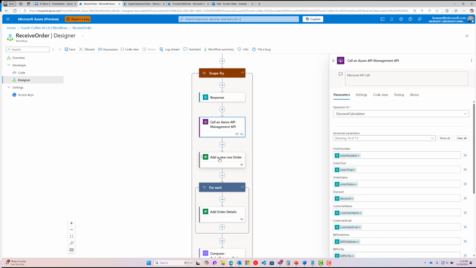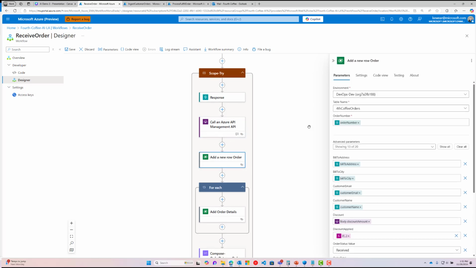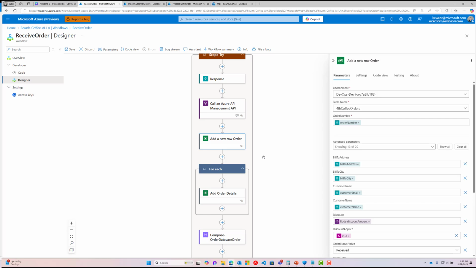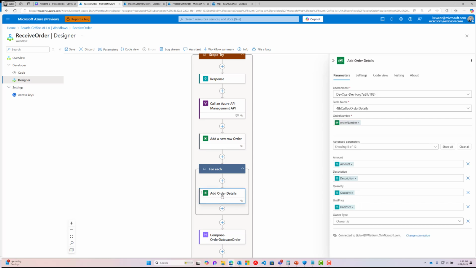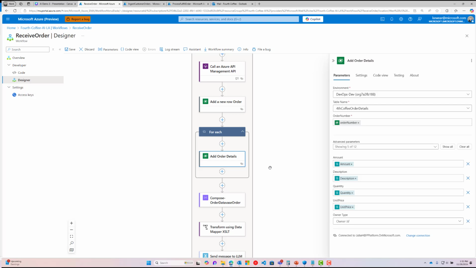I mentioned before we're going to use Dataverse, so we're going to insert a record into the coffee orders table. And then you can also see that we've applied the discount if a discount is available. We saw that we had header information, and then we also had order details. So we're going to add the details, the line items, into a separate table, and we'll make sure that we've got an order number just so we have a linkage from that perspective.